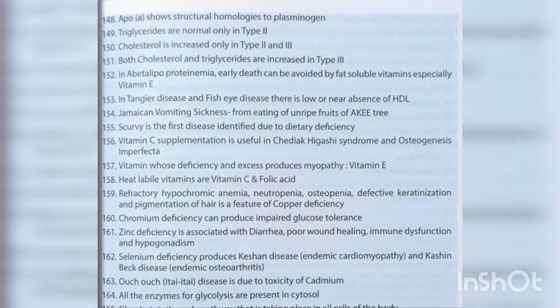Refractory hypochromic anemia, neutropenia, osteopenia, defective keratinization, and pigmentation of hair is a feature of copper deficiency. Chromium deficiency can produce impaired glucose tolerance. Zinc deficiency is associated with diarrhea, poor wound healing, immune dysfunction, and hypogonadism. Selenium deficiency produces Keshan disease, endemic cardiomyopathy, and Kashin-Beck disease, endemic osteoarthritis. Ouch-ouch or itai-itai disease is due to toxicity of cadmium. All the enzymes for glycolysis are present in cytosol.